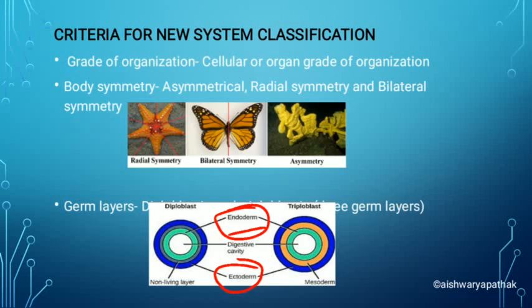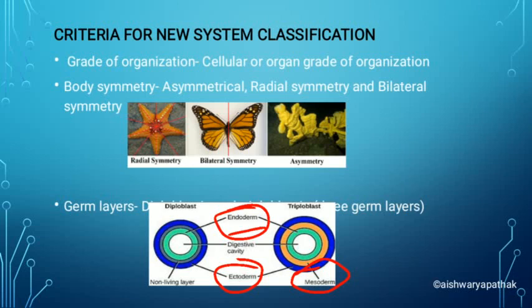But in triploblast they have three germ layers, one more additional germ layer, that is mesoderm. So in triploblast the organism has endoderm, mesoderm in the middle, and the outside one is ectoderm.